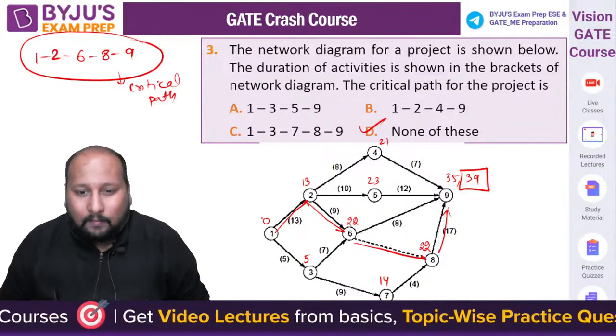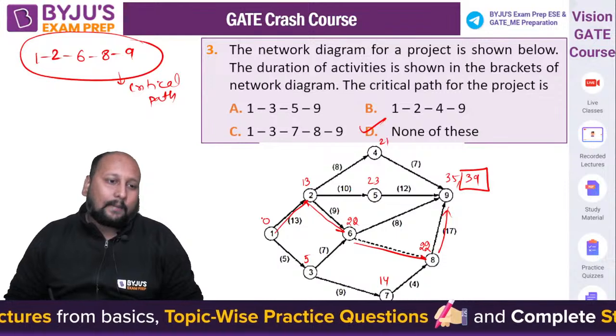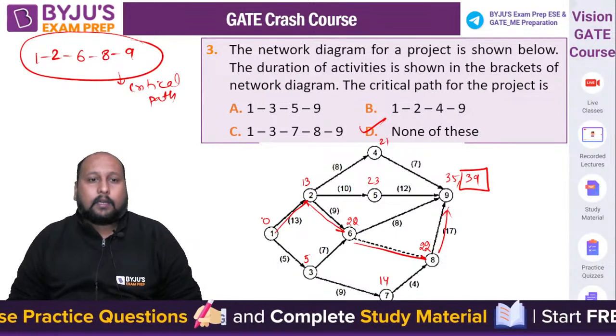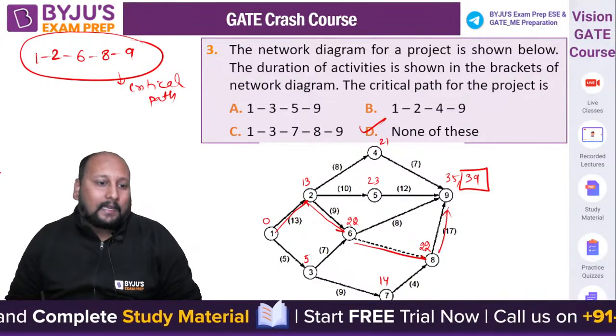1 3 7 में आपका जो आ रहा है ना, that is not a critical path, longest time taking नहीं है, that is not the correct answer. Option D is the correct answer. None of the above, because the critical path is nothing but 1 2 6 8 9. Is this clear?